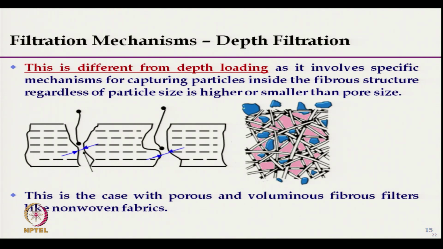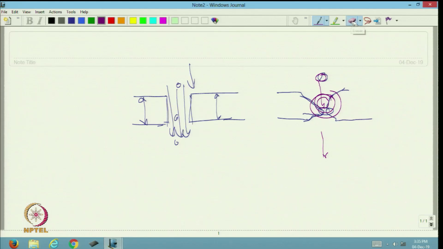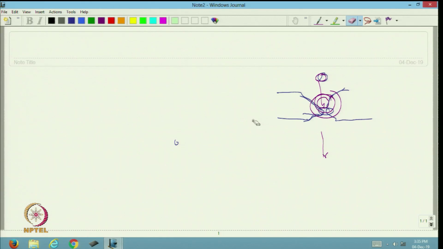Now we have to understand the difference between depth loading and depth filtration. What I have discussed earlier, at the necking point, is called depth loading.